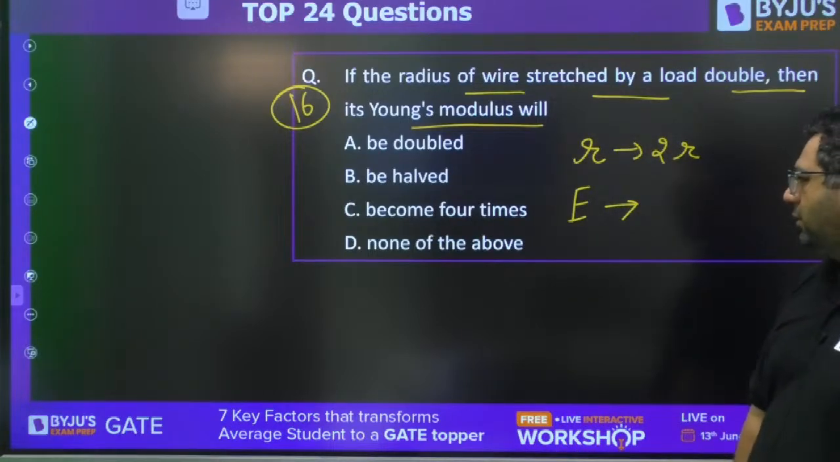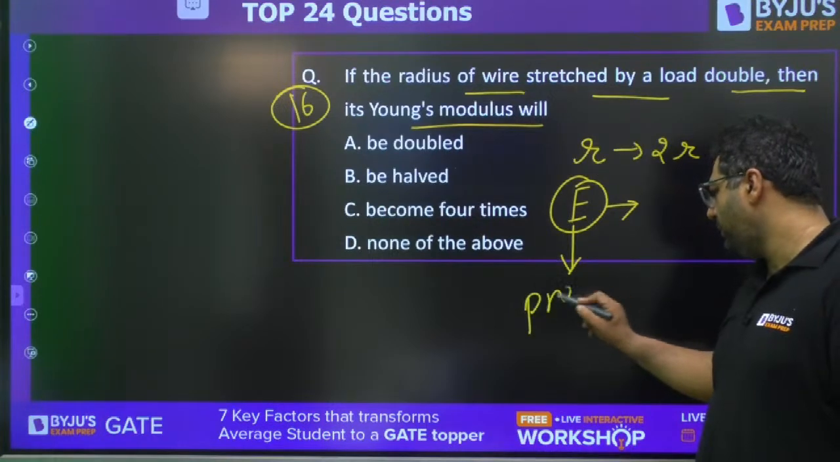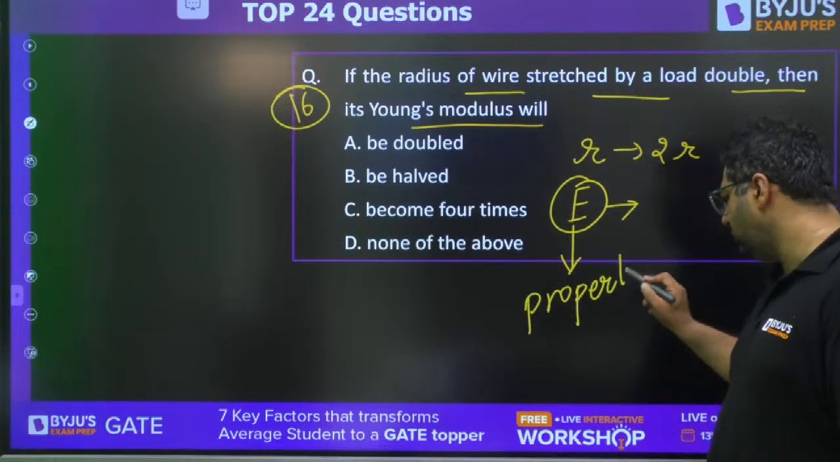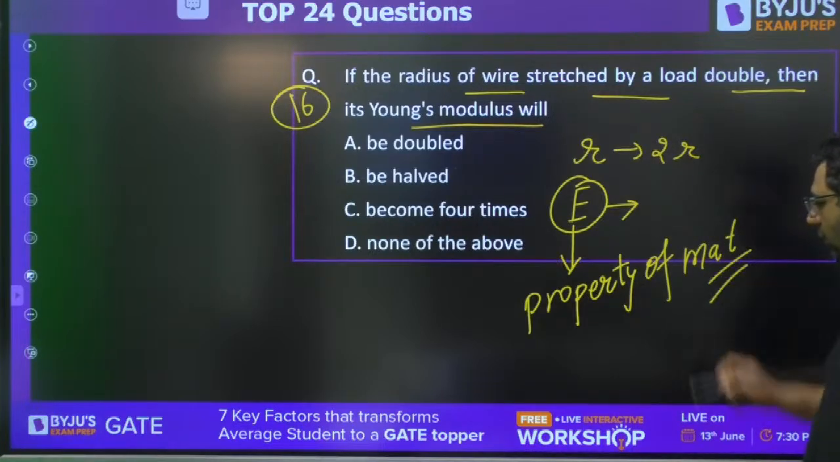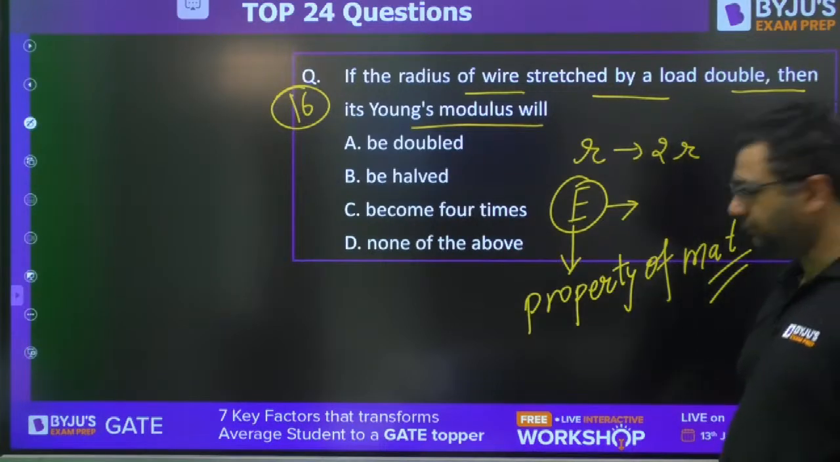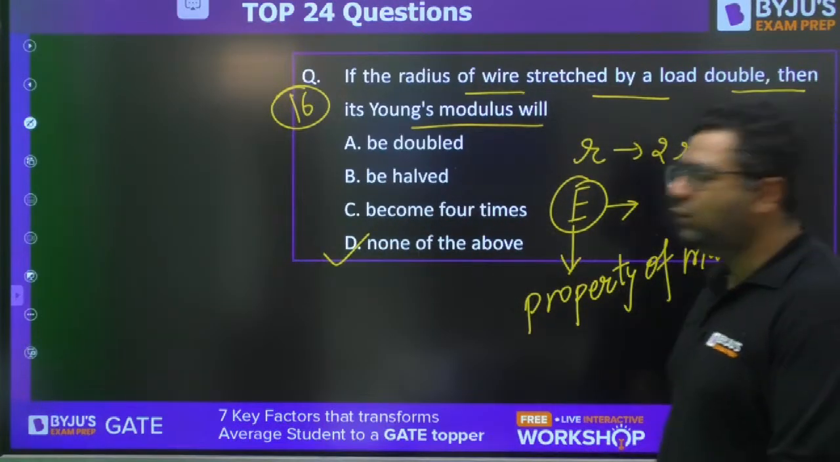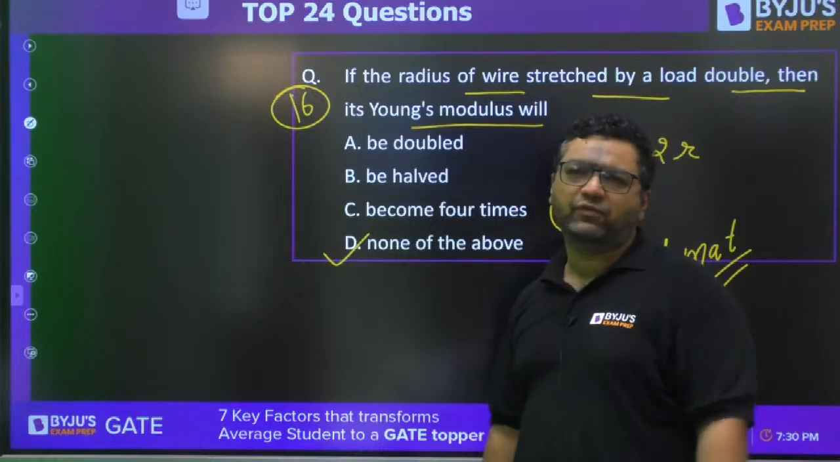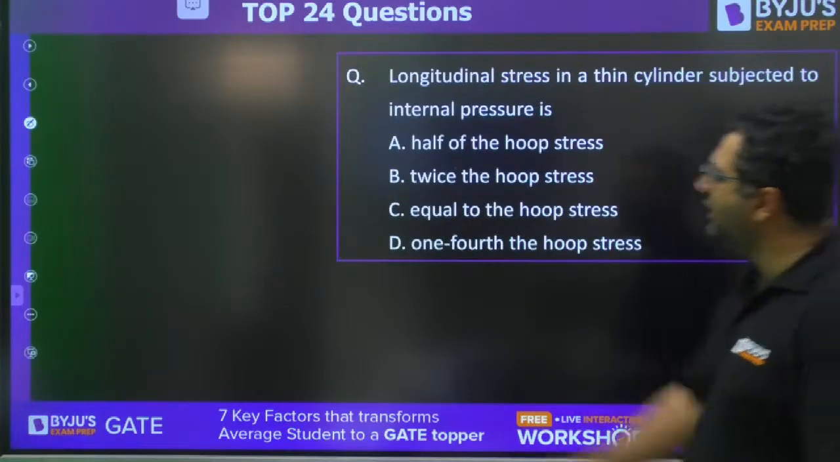So dear, Young's modulus is a property of the material. It is independent of size. So when you double the radius, triple it, any number of times, it is going to be unaffected.